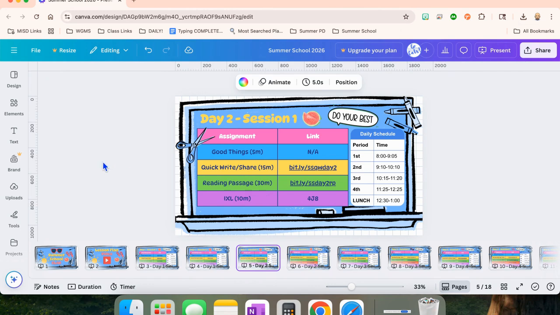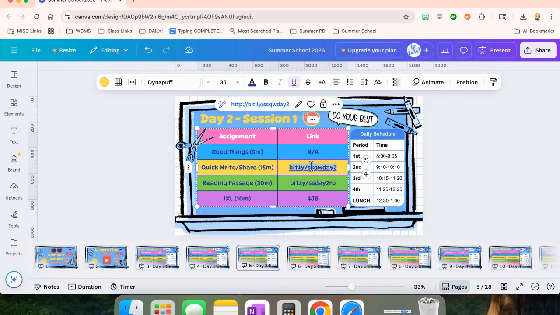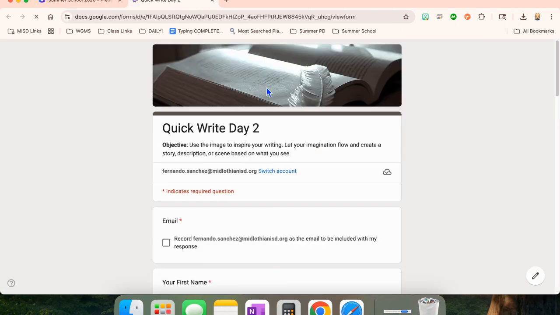Now, from day two on, everything should be pretty much the same. Day two, session one, we're going to do good things. We're going to do a quick write and share. Here's the bit.ly that they're going to follow. Let me show you what it looks like.